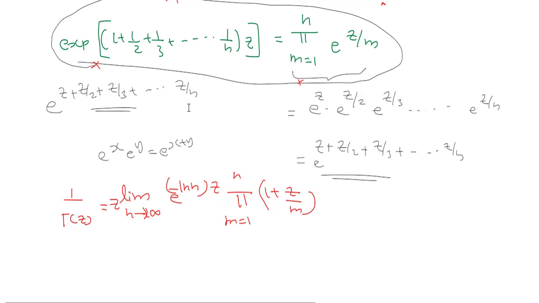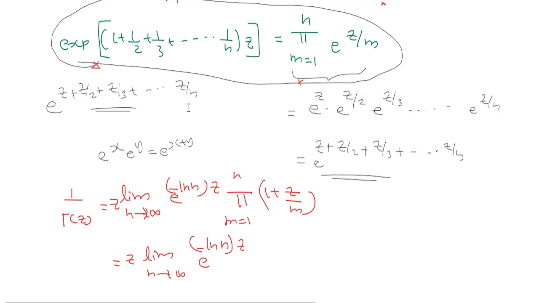So if I multiply and divide, this will be equal to z into limit n goes to infinity e raised to minus log n into z.